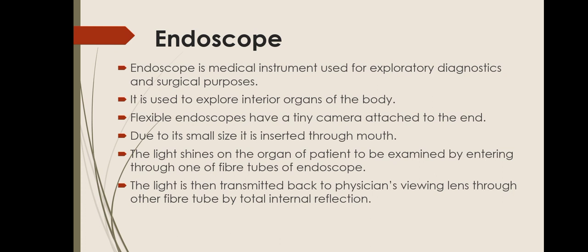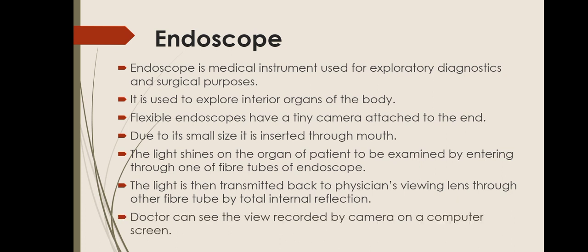Means one tube consists of two fibers, from which one tube carries the incident light, which when strikes the organ, it gets its image and reflects back, and the physician can view the reflected light from the organ by the other tube through total internal reflection. Doctor can see the view recorded by camera on a computer screen. It is attached to the computer screen so that doctors can view it easily.